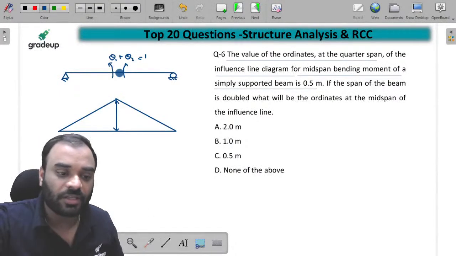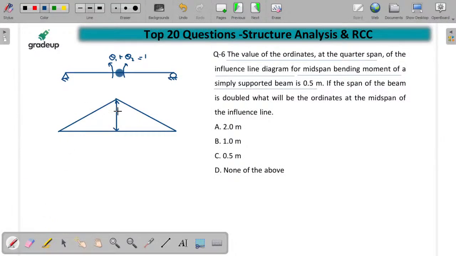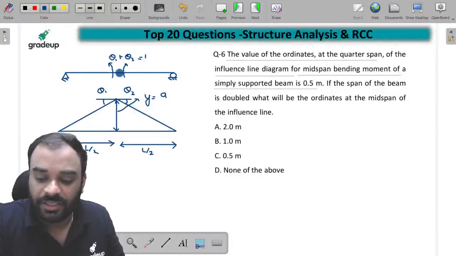ये पता है बच्चों, ये कितना होता है? This particular ordinate, which is y, is equal to how much? To calculate the y, you have to understand guys, this one is theta 1 and this one is theta 2, and we know that this particular distance is equal to how much? It is L by 2. ये कितना होगा जी? ये L by 2 है, and this one is also how much? L by 2, right?